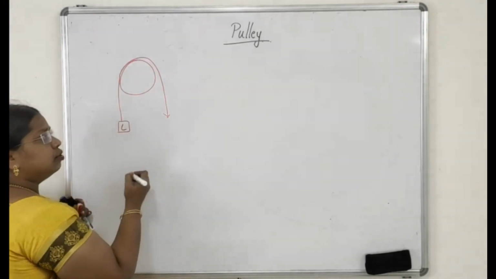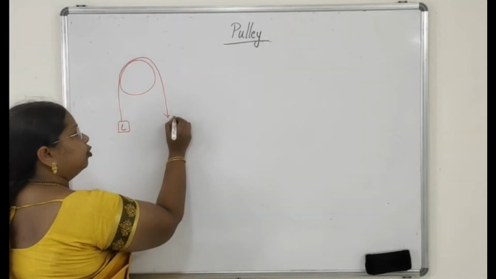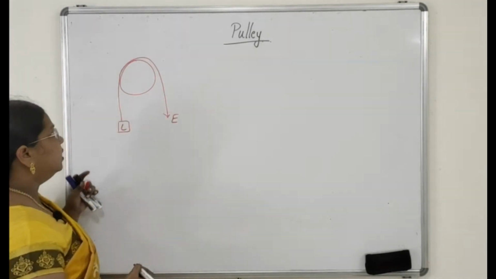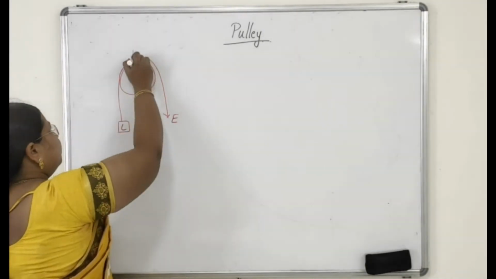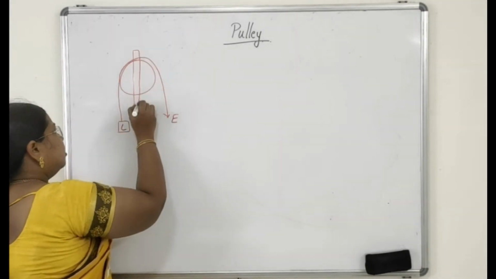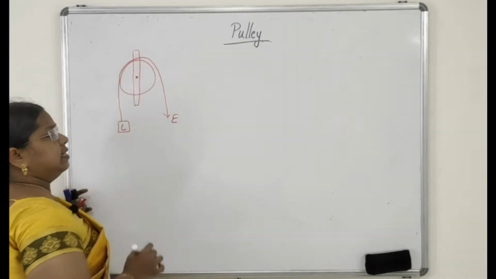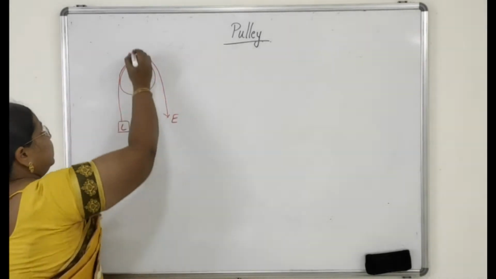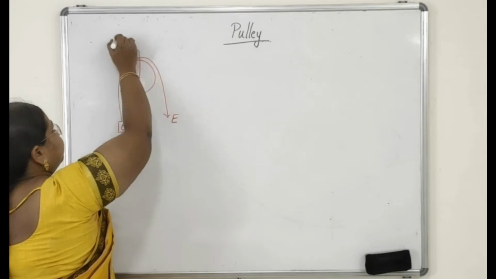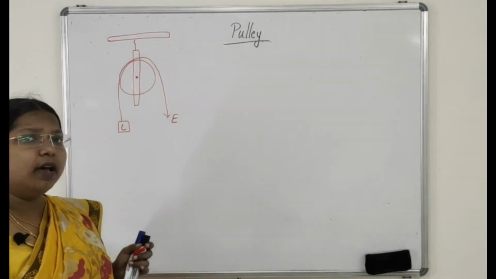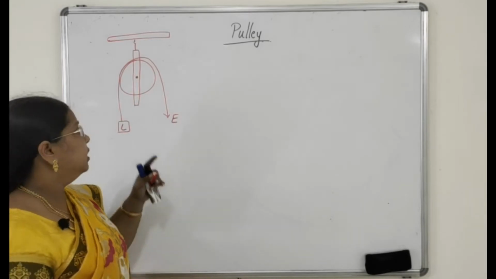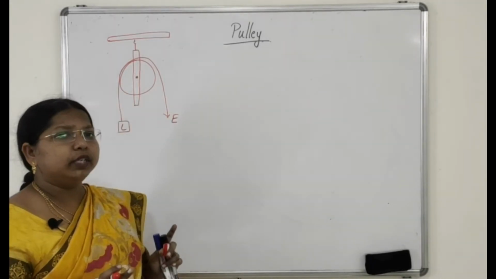One end is attached to the load and the other end is free to apply the effort. This circular disc is fixed at the center to the frame, called the axle, and this is hooked to the rigid support. This is called a pulley.